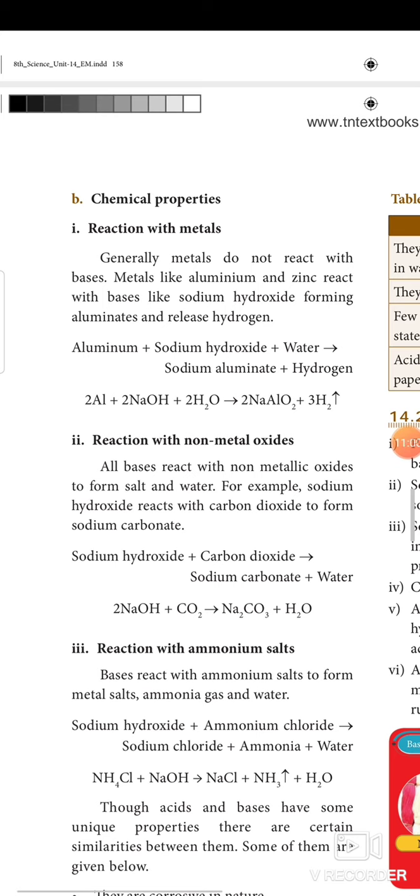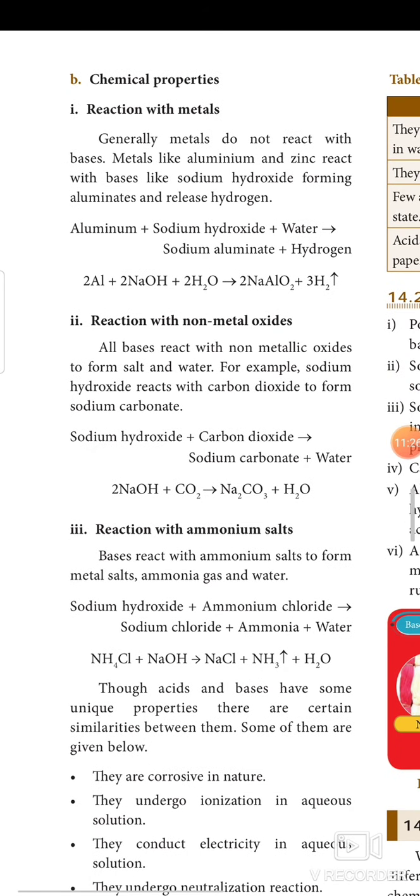Reaction with non-metal oxides. All bases react with non-metal oxides to form salt and water. For example, sodium hydroxide reacts with carbon dioxide to form sodium carbonate. So, sodium hydroxide plus carbon dioxide CO2 results in sodium carbonate, Na2CO3, plus H2O. Reaction with ammonium salts. Bases react with ammonium salt to form metal salt, ammonia gas and water. So, sodium hydroxide NaOH plus ammonium chloride NH4Cl results in sodium chloride NaCl plus ammonia NH3, which is released in gaseous form, and H2O water.